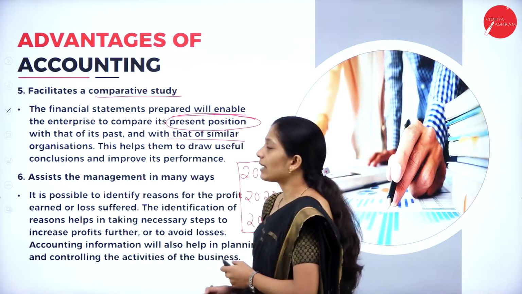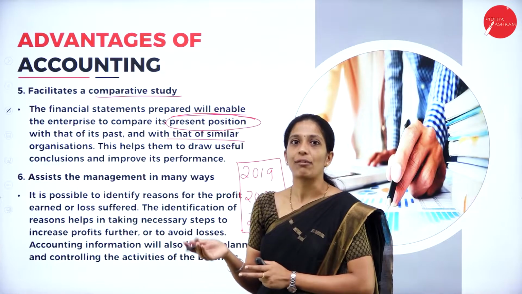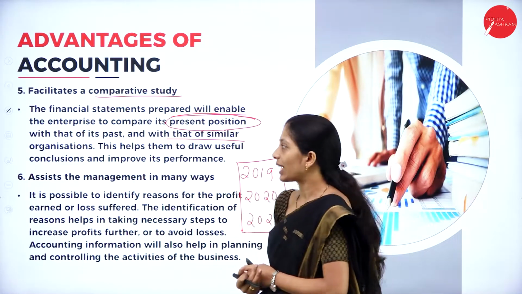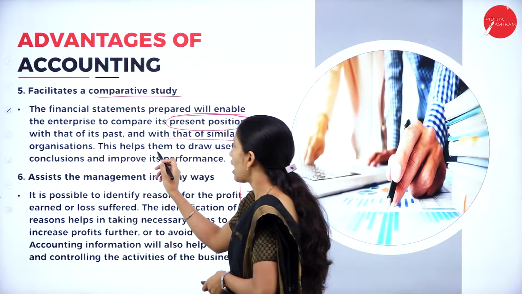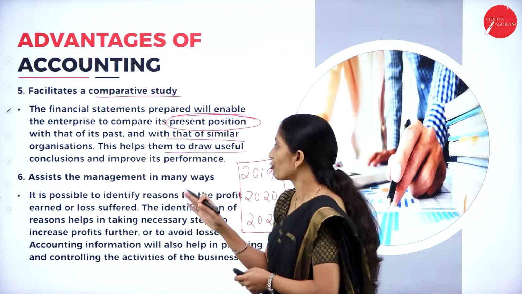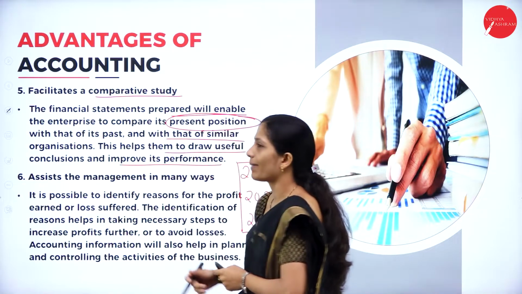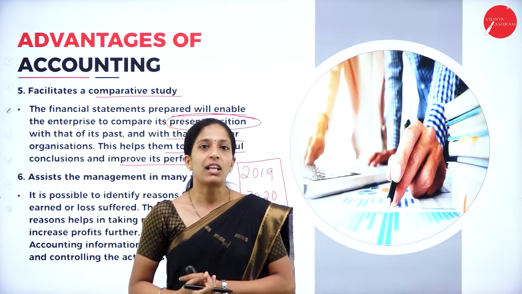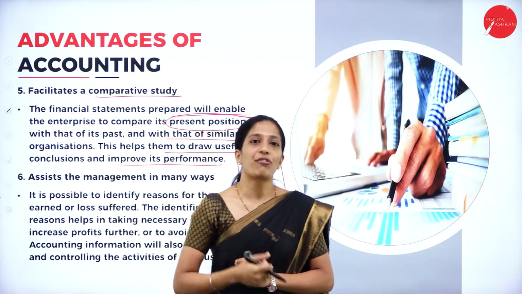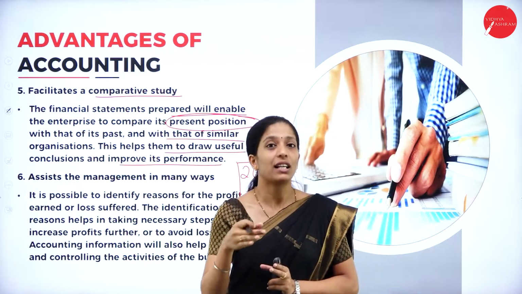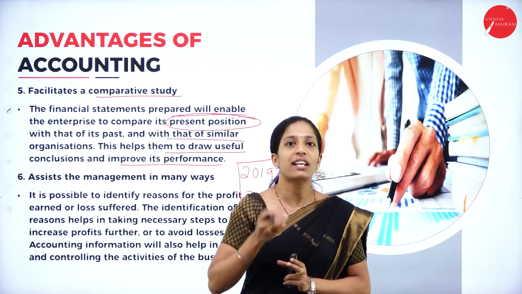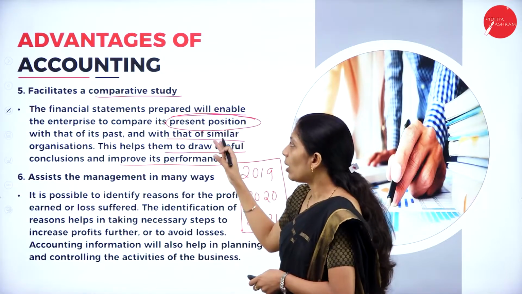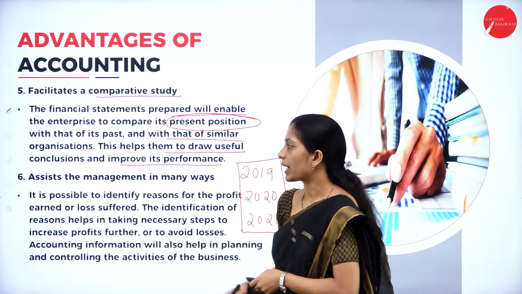That is, they can compare the accounting information with that of the past and with that of other organizations also. So this helps them to draw useful conclusions and improve their performance. So when they are able to compare from one term to another term, then they'll come to know what net profit they are going to earn, whether it is in increasing mode or decreasing mode, or what improvement they have to make. So, all this information can be obtained here.